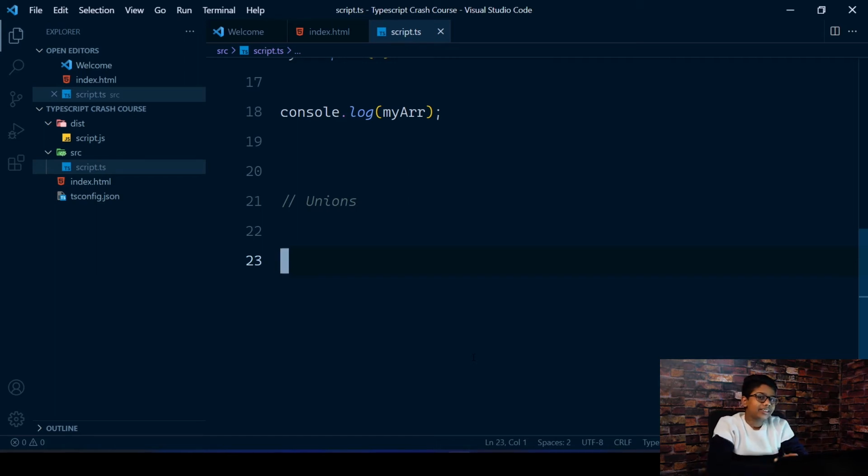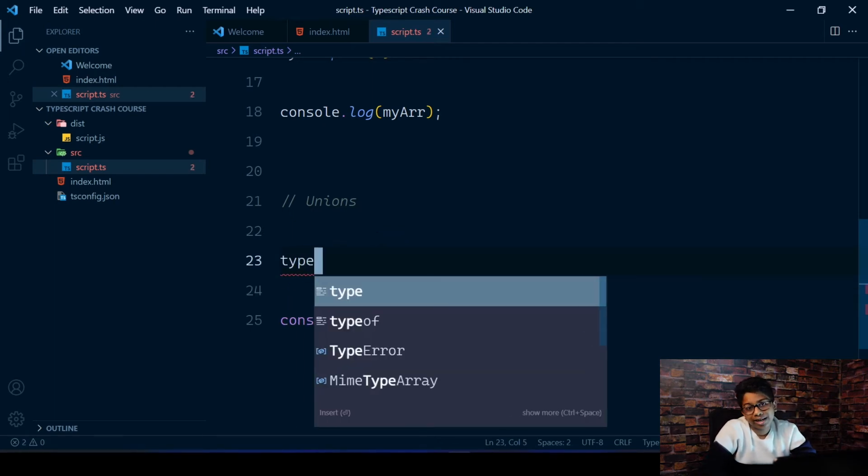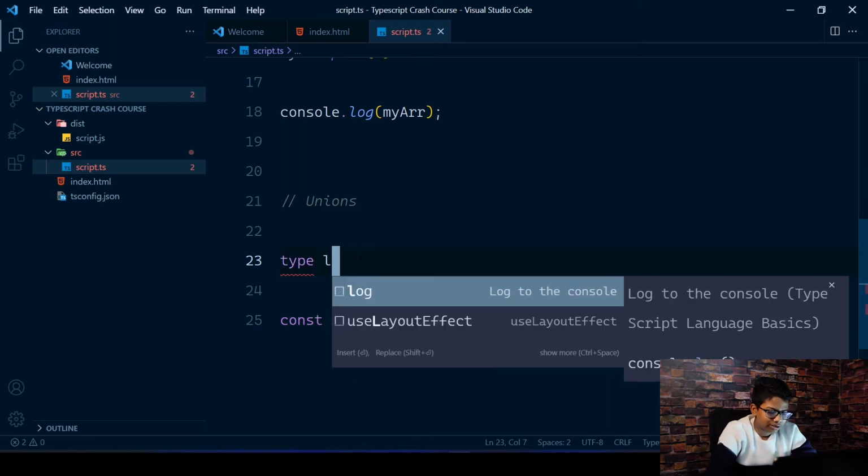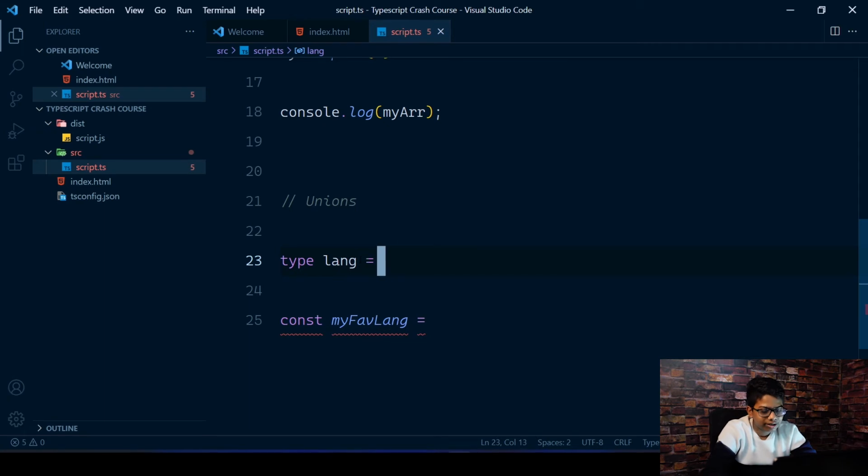It can either be this or this. You can do that in a very simple way here. For example, you want to have a const myFavoriteLanguage equals, and there are different ways to do this, but we have to create a type. That's the main thing. For creating a type, you use the type keyword. This is how you create a custom type in TypeScript, and you give it a name, for example myFavLang, whatever you want to call it, and you give the different values that it can take.